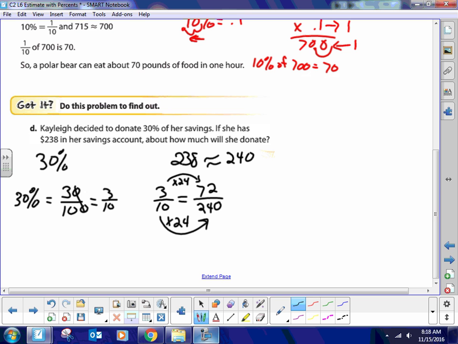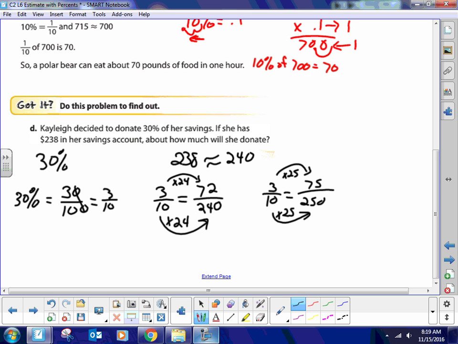I would have been okay with 250. If you'd put 250, that would have been okay, and it would have been a little bit bigger of a number. 3/10 is equivalent to something over 250. Then you're just multiplying by 25, you do the same here, times 25, and you come up with 75. Either one of these answers I would accept.